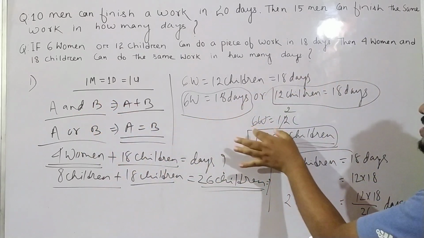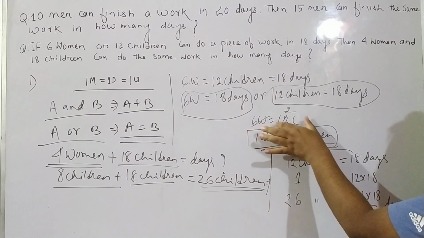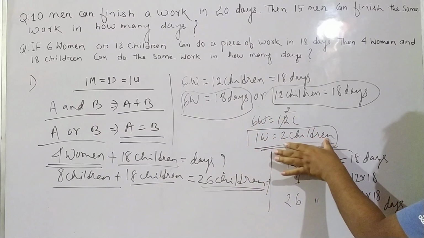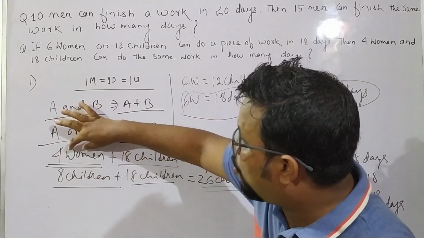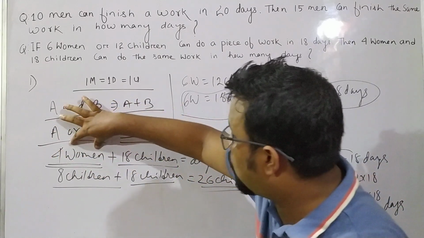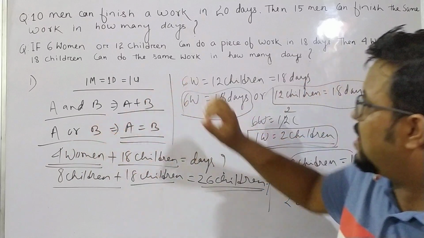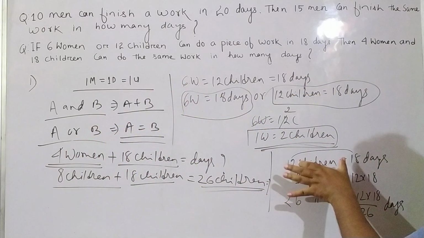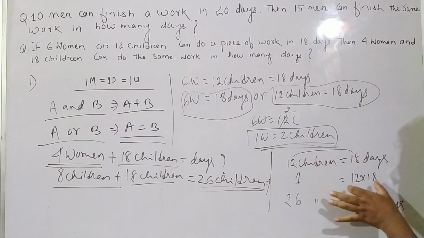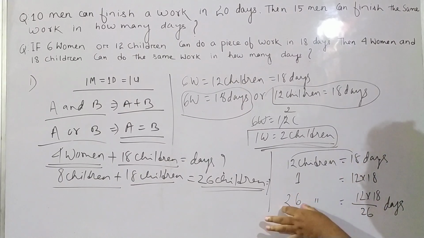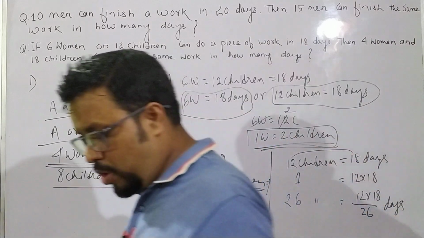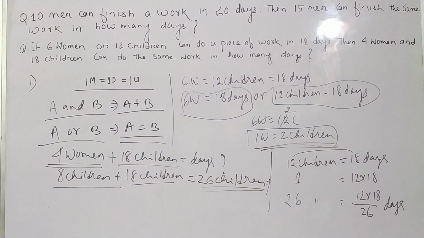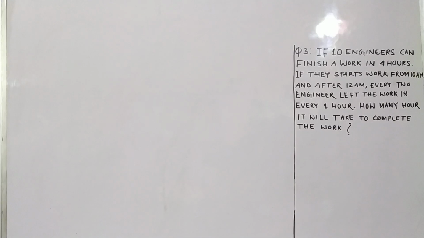How are we converting this into a single variable? By using this equation, 6 women is equal to 12 children. So 1 woman becomes 2 children. We put 4 women as 8 children, because 1 woman is equal to 2 children. 8 children plus 18 is 26 children. So 12 children, 18 days. 1 child, 12 into 18 days. For 26 children, 12 into 18 by 26 days. You have to do it like this only. Let us move to the third question.